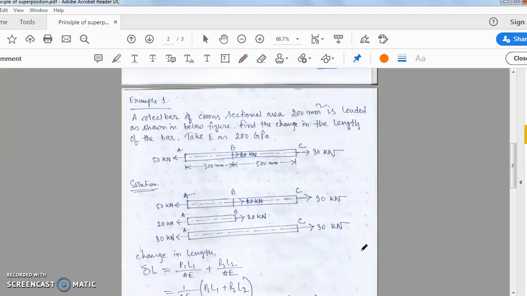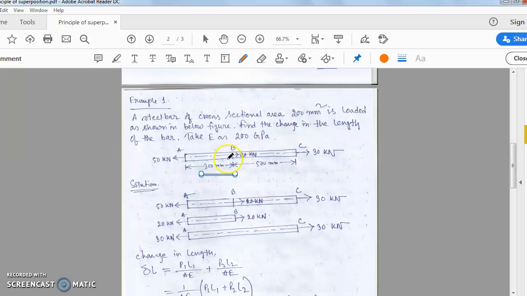Now there is a numerical example. Here in this numerical we can see this is a particular body, a steel bar. The total length is 800 millimeter. Here you can see a 50 kilonewton force acting towards the left side, at point C there is a load of 30 kilonewton acting towards the right side, and at point B there is a load of 20 kilonewton acting towards the right side.